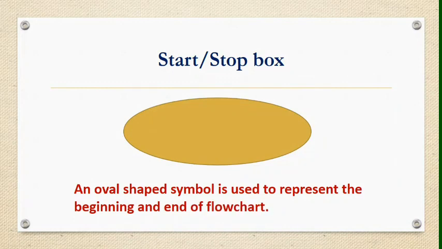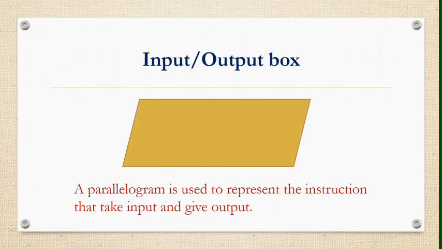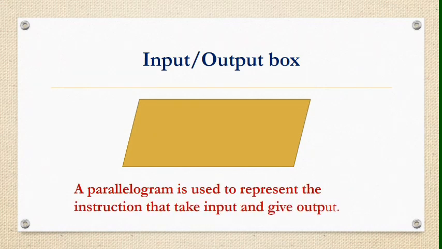For this purpose, we use this oval box. Next is the input output box. A parallelogram is used to represent the instruction that takes input and gives output. Means in programming we perform these two important tasks, input and output. For taking input and showing the result, we use this input output box.